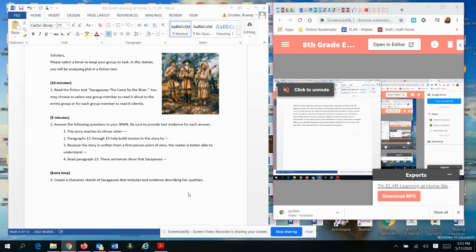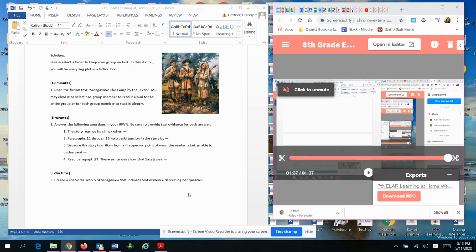Be sure to provide text evidence for each answer. So your first question is going to be: the story reaches its climax when. You need to finish the answer to that question, but you also need to be providing the text evidence. Number 2, paragraphs 11 through 15 help to build tension in the story by: state how tension is built in paragraphs 11 through 15 and then state the text evidence.